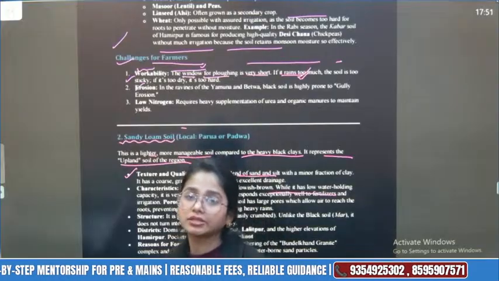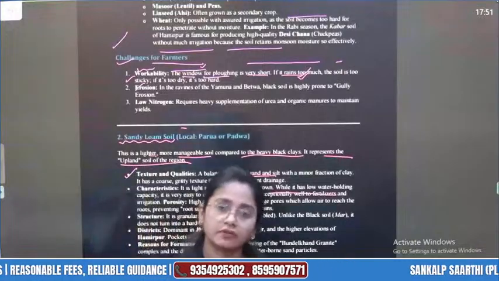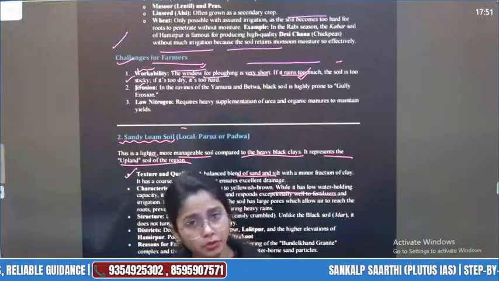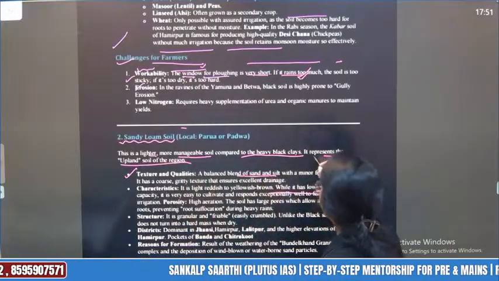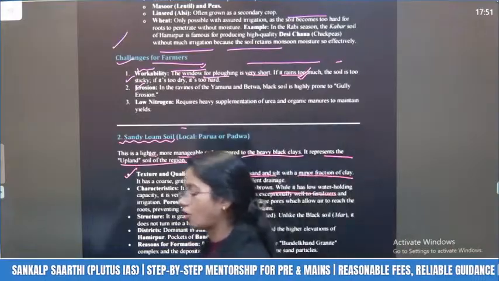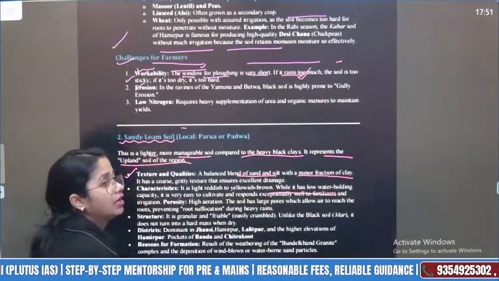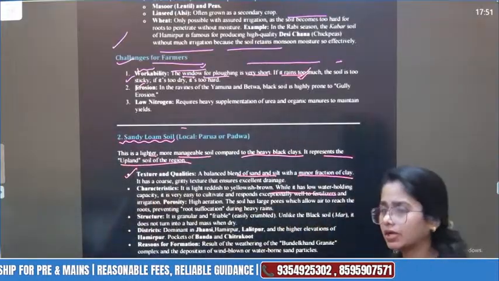This is not as sandy as it is in Rajasthan or that region, and it does not have that much loamy content either. So it has a kind of balanced composition with a minor fraction of clay. Okay, all of these are its qualities. That is why it supports more significant crops compared to your black soil.